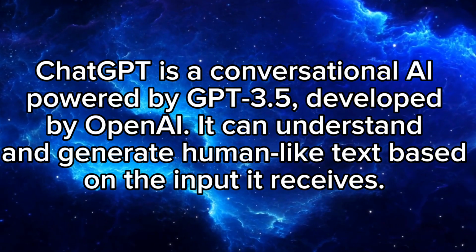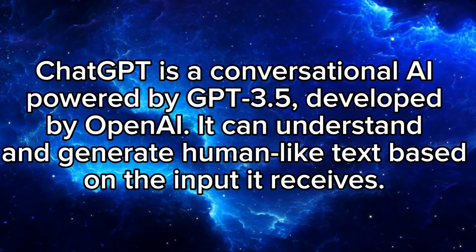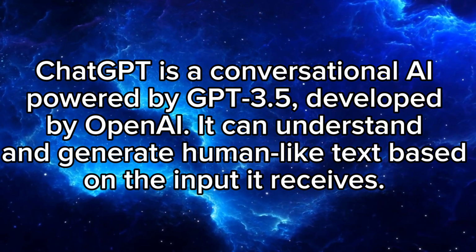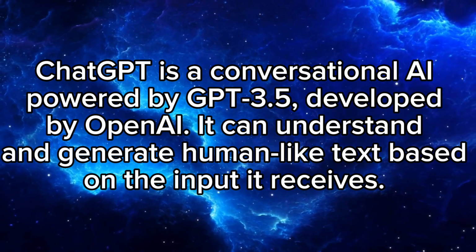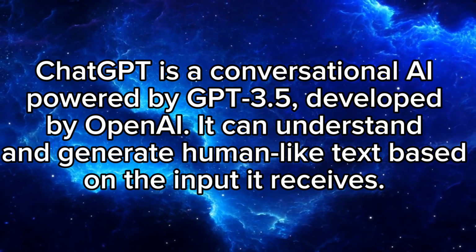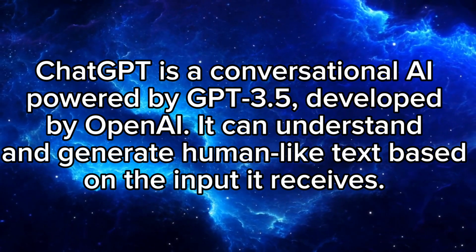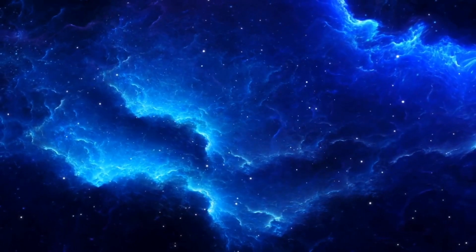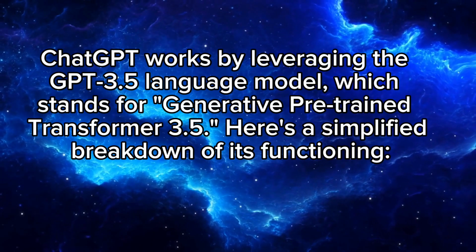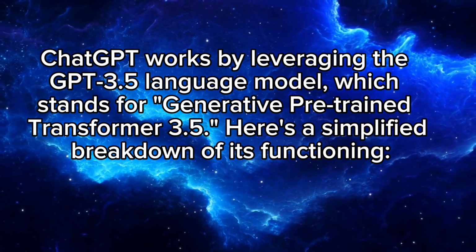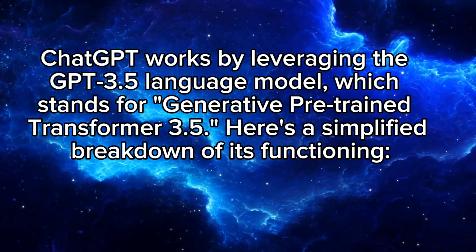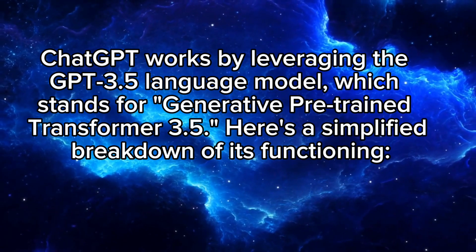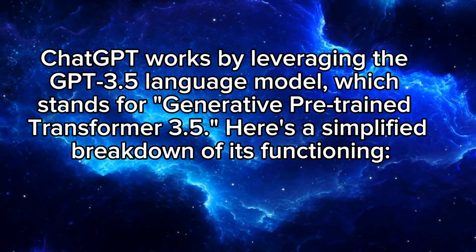ChatGPT is a conversational AI powered by GPT 3.5, developed by OpenAI. It can understand and generate human-like text based on the input it receives. ChatGPT works by leveraging the GPT 3.5 language model, which stands for Generative Pre-trained Transformer 3.5. Here is a simplified breakdown of its functioning.